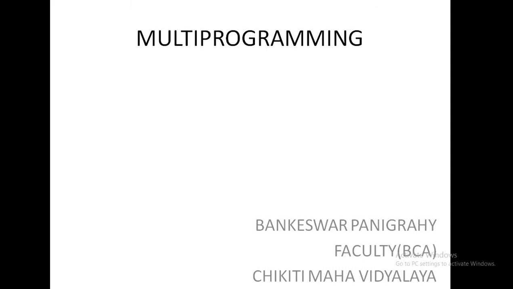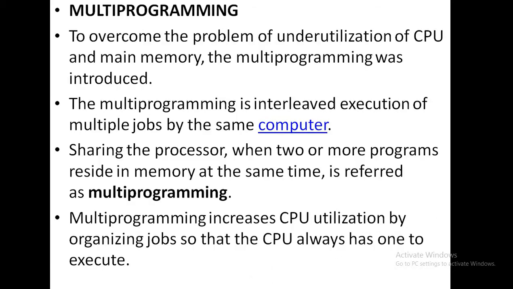Okay, so let's go through the notes for more understanding. To overcome the problem of underutilization of CPU and main memory, multiprogramming was introduced.